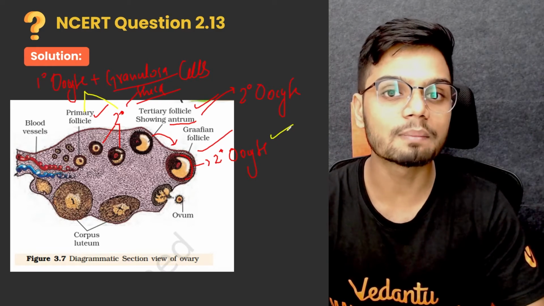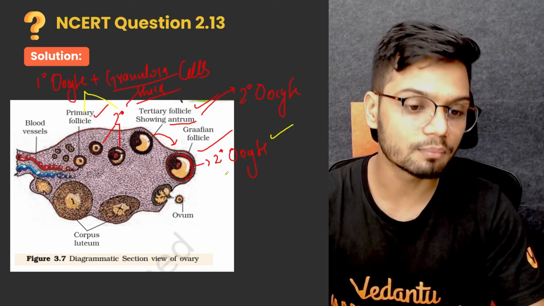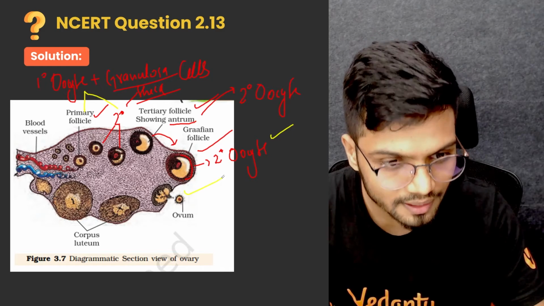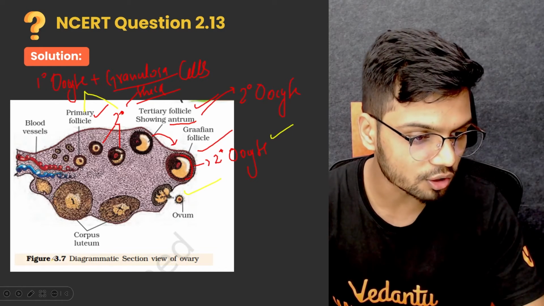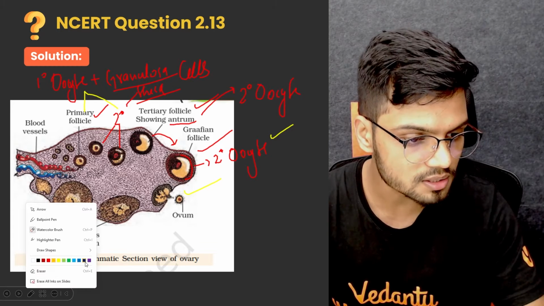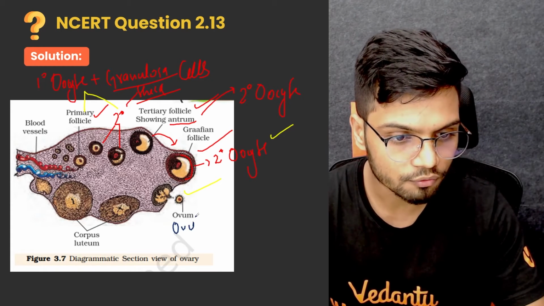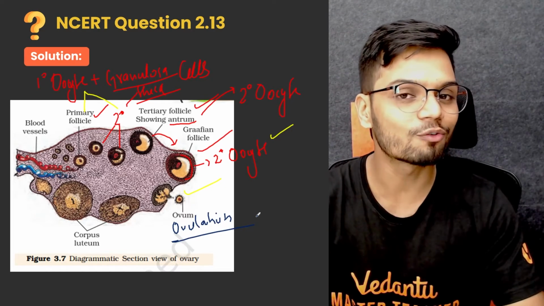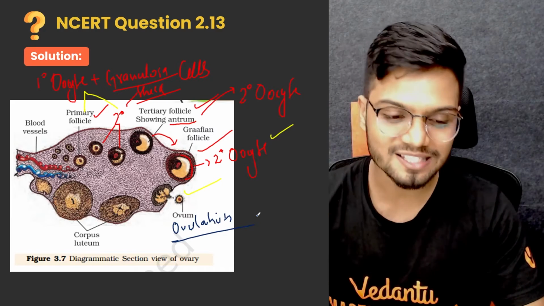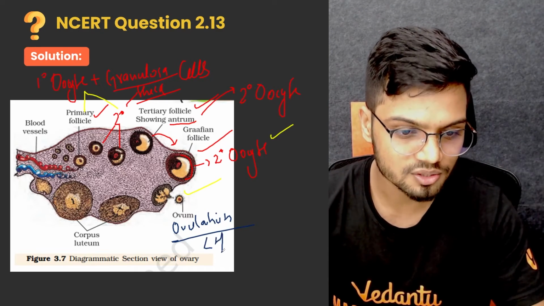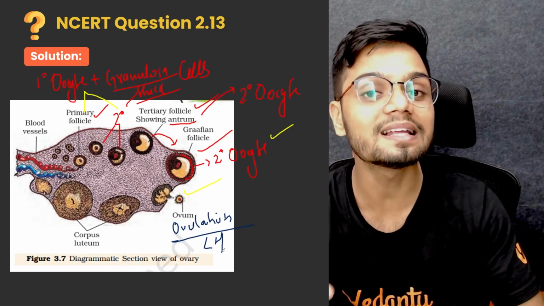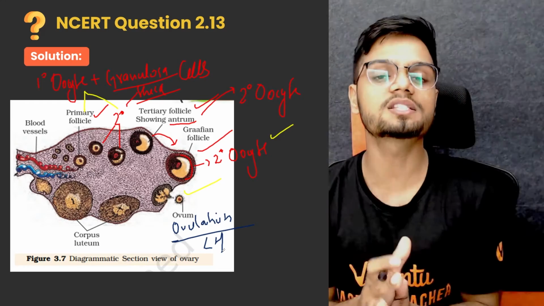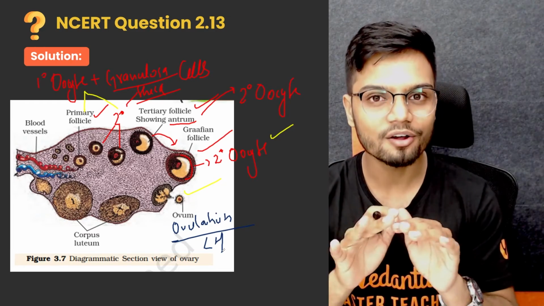The secondary oocyte becomes ovum later on, that is after the second meiosis, which results in the formation of ovum. The same ovum is released by the rupturing of the Graafian follicle, and the process is known as ovulation. A very important question here: ovulation happens on the 14th day of the menstrual cycle because of the LH surge, which is happening because of increased levels of LH at the 14th day. That's when the ovum is released from the Graafian follicle by rupturing it.